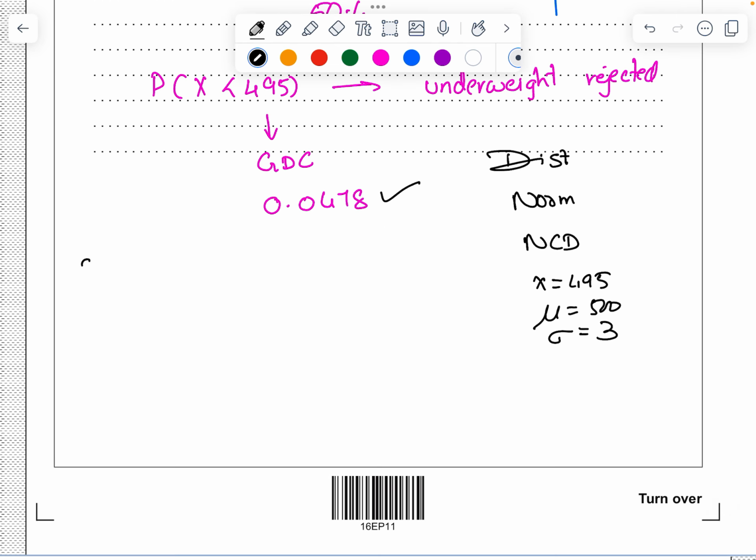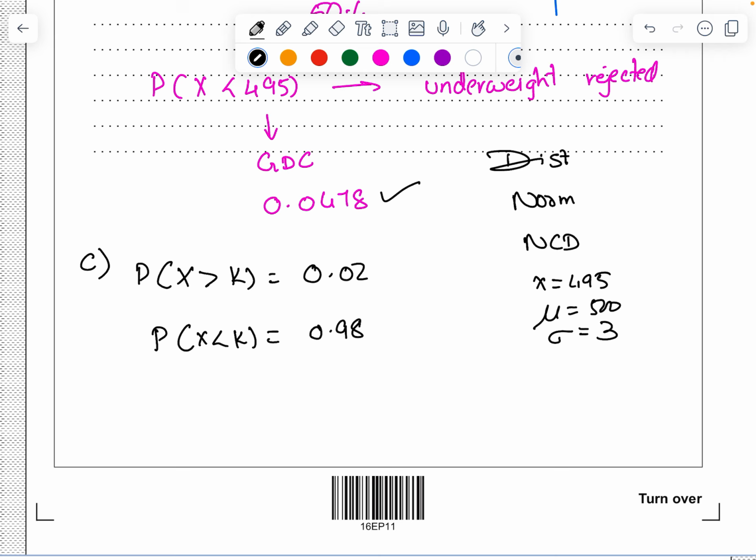For that, probability of X greater than k is going to be 2%, 0.02. So probability of X less than k is going to be 0.98.